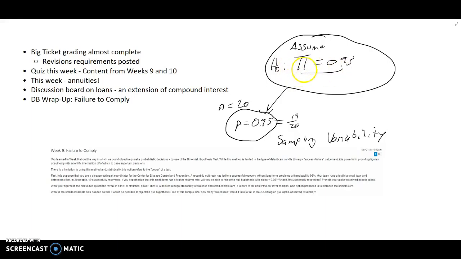Well, if this is true, we want to assess how likely it would be that a distribution with a 93% success rate would result in a sample of 20 with a 95% success rate in that sample. So we look at the binomial distribution.